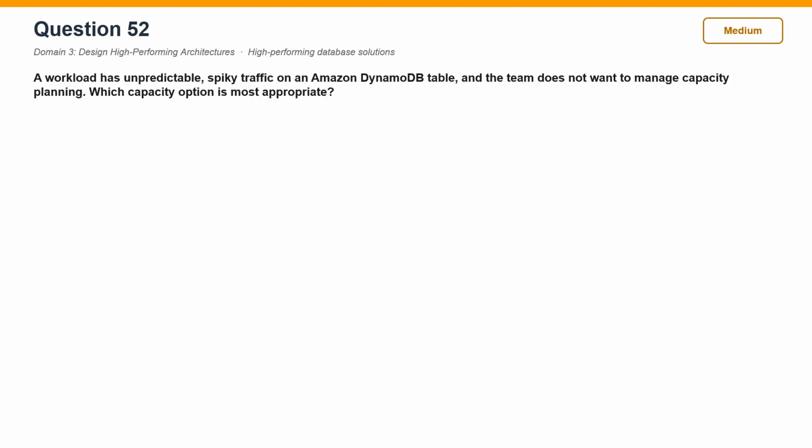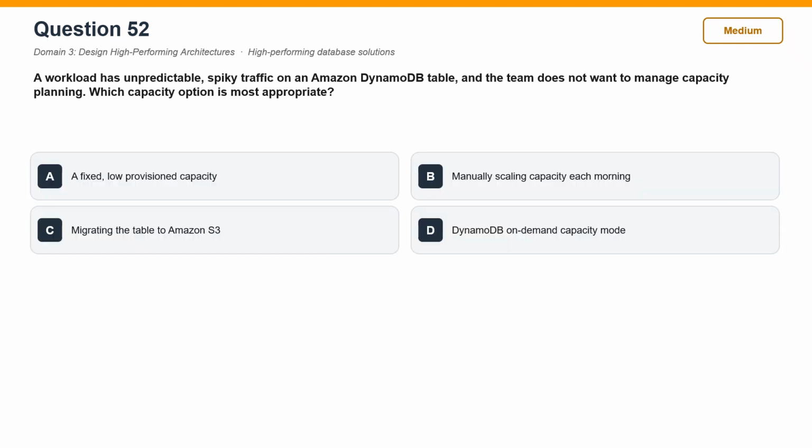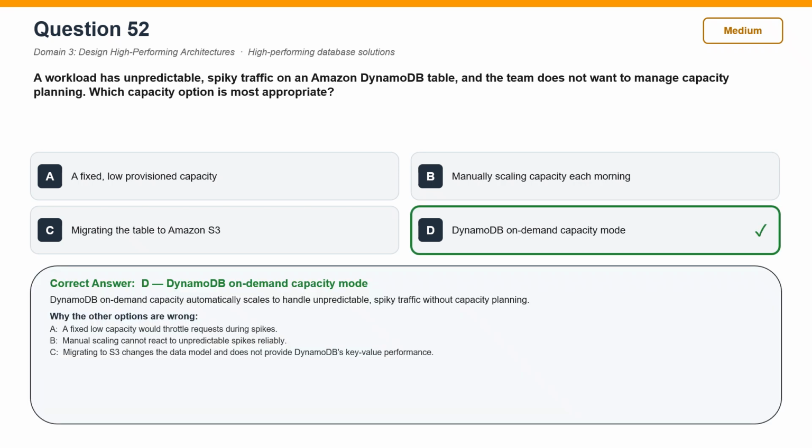Question 52. A workload has unpredictable, spiky traffic on an Amazon DynamoDB table, and the team does not want to manage capacity planning. Which capacity option is most appropriate? The correct answer is D, DynamoDB On-Demand Capacity Mode. DynamoDB On-Demand Capacity automatically scales to handle unpredictable, spiky traffic without capacity planning.